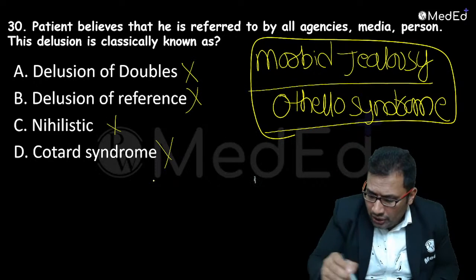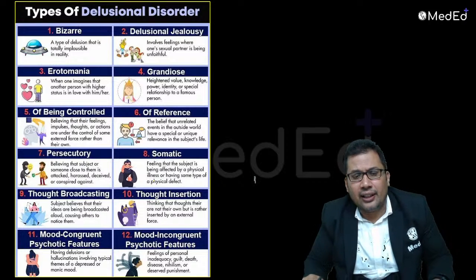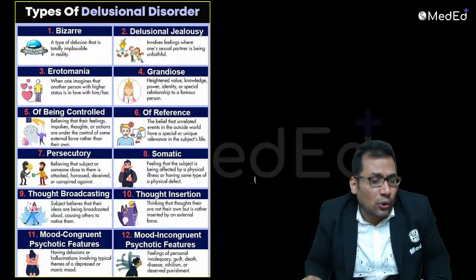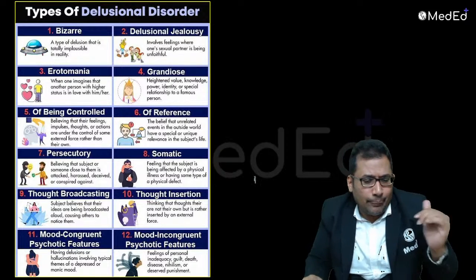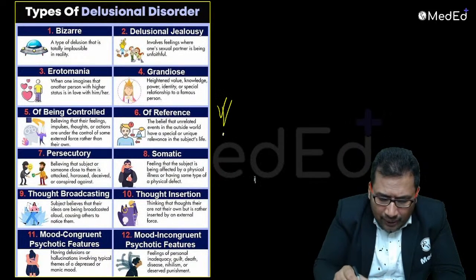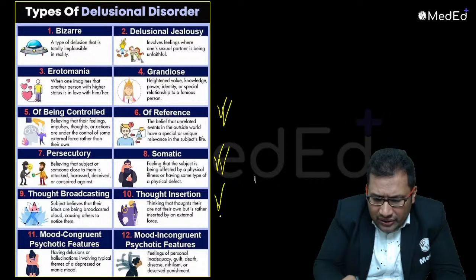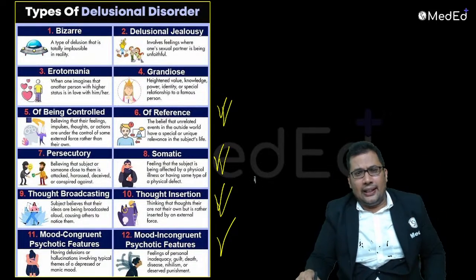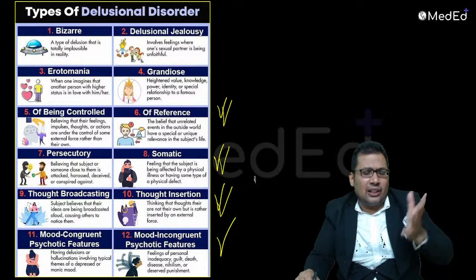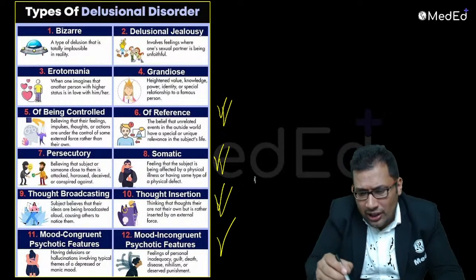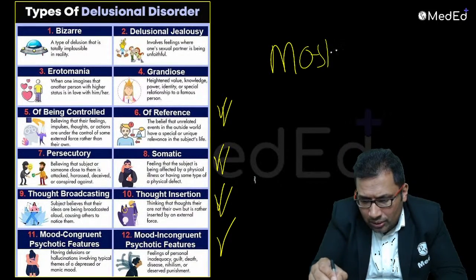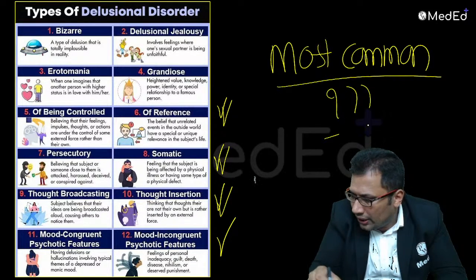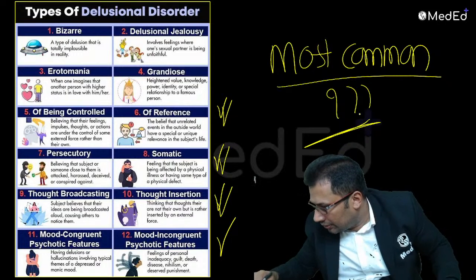So what are the important questions from forensic psychiatry? Types of delusion like bizarre delusion, delusional jealousy, erotomania, grandiosity, being controlled, reference, persecutory, thought broadcasting, insertion, mood congruent and incongruent. All these are common. You must know all these types of delusion, they can be asked. Anyone, what is the most common delusion?